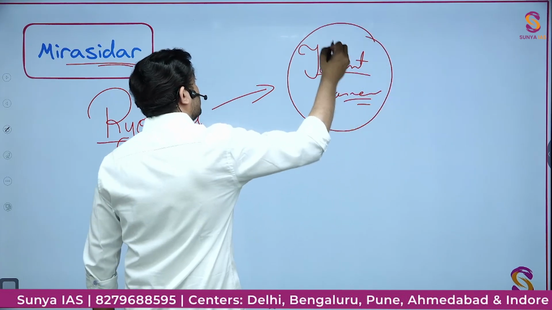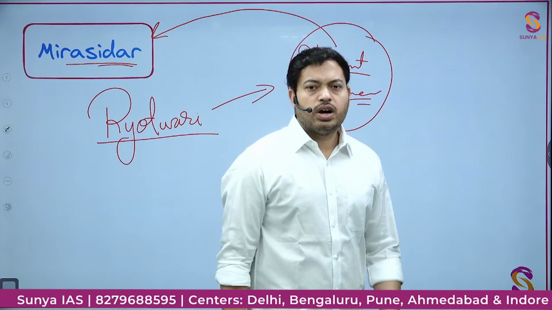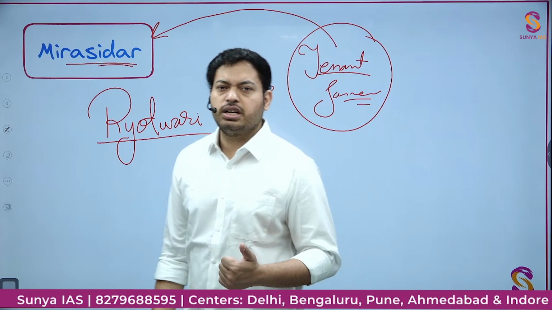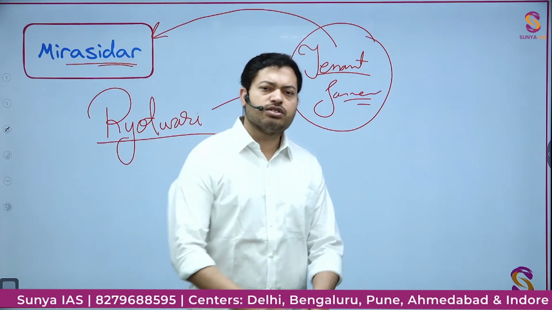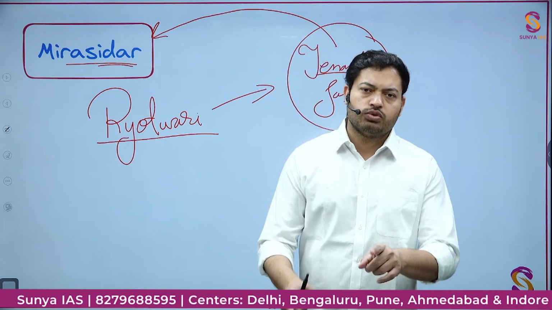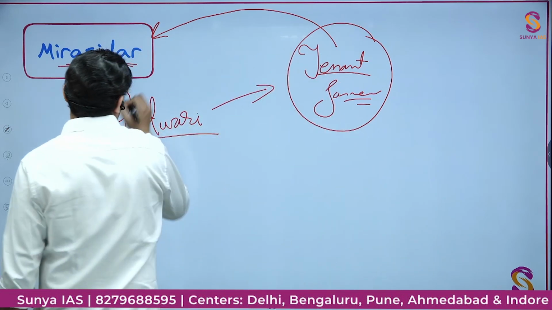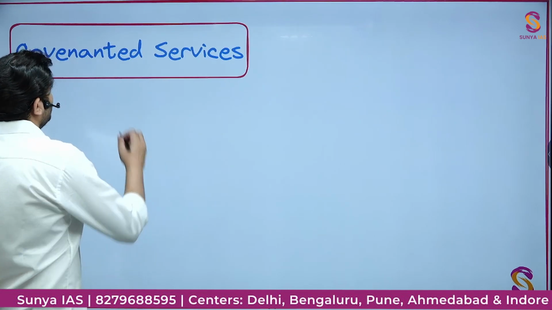This farmer of the Ryotwari system was also called Mirasidar. Since the revenue was taken from this person, he was also made by the Britishers the proprietor of the land. Surely the size of the land they owned was very small, but they were called Mirasidar. You have to keep that in mind.